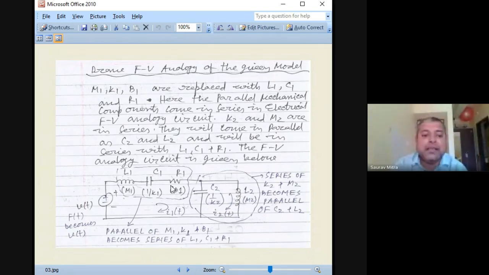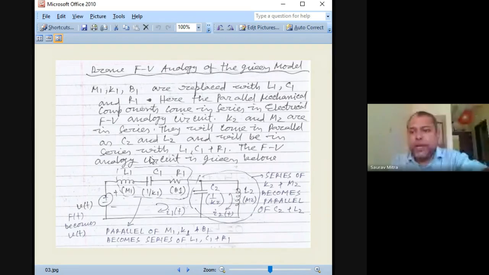Same thing. So as you are writing here, suppose I had given you 5. The K value I had given as 5. In that case, you have to write C as 0.2. That is, C will be 1 by 5, that is 0.2. If M was 10 there, L is 10 Henry here. If B was 5 there, R will be 5 ohm here. Okay, and if K was 5, in that case C will be 1 by 5, that is 0.2.